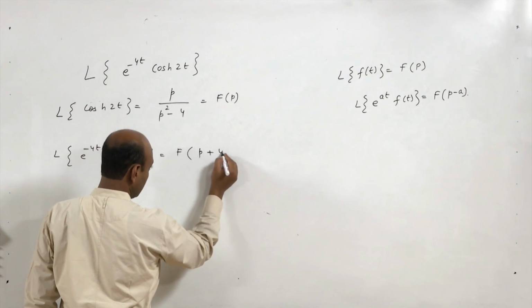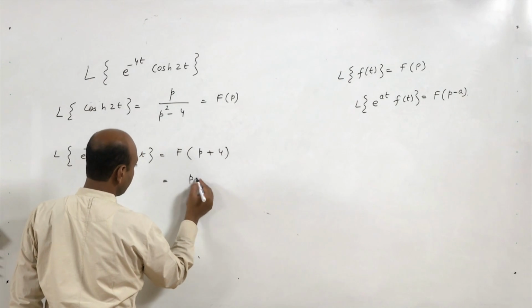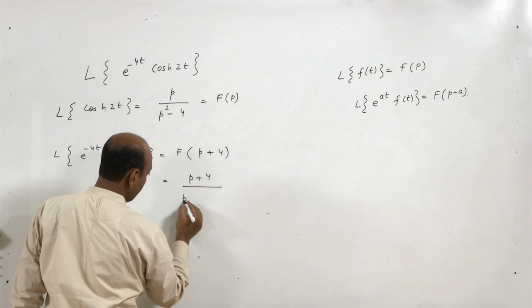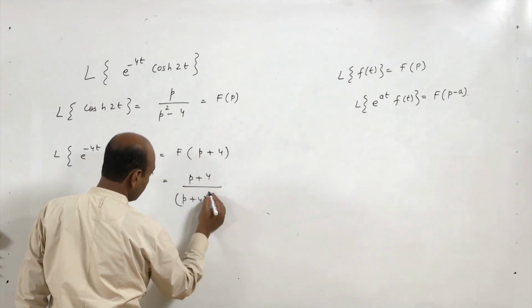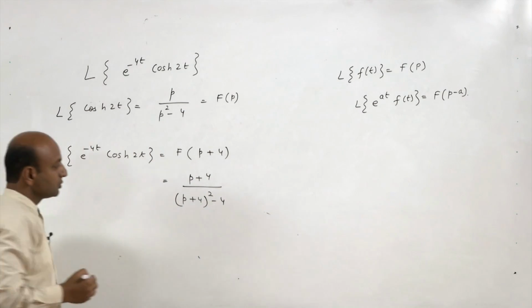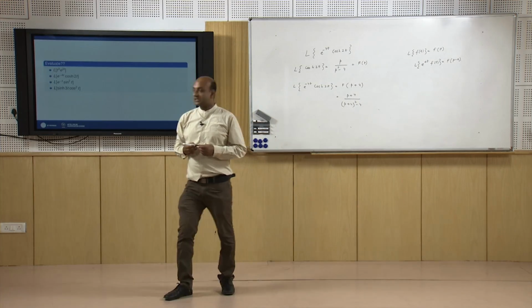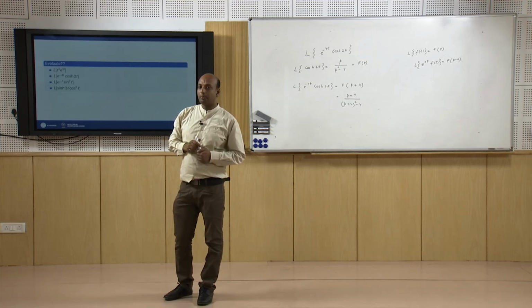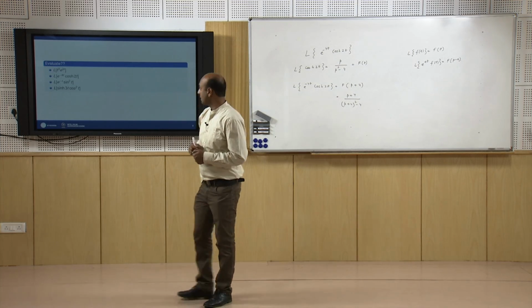So, p plus 4. So, that is nothing but p plus 4 upon (p plus 4) whole square minus 4. So, this will be the Laplace transform of e^(minus 4t) cos hyperbolic 2t.